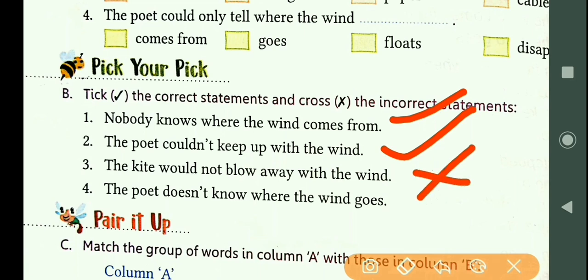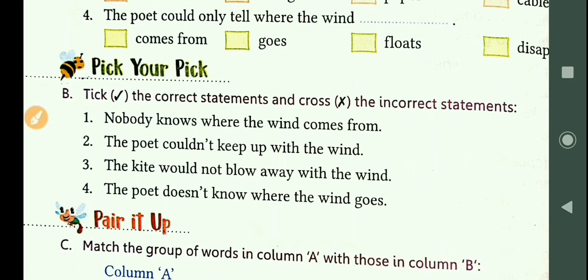The poet does not know where the wind goes. क्या poet जान पाए थे कि wind कहाँ जा रहा है? Does not. क्या poet नहीं जान पाए थे? So this statement is also wrong. So let's proceed to question number C.